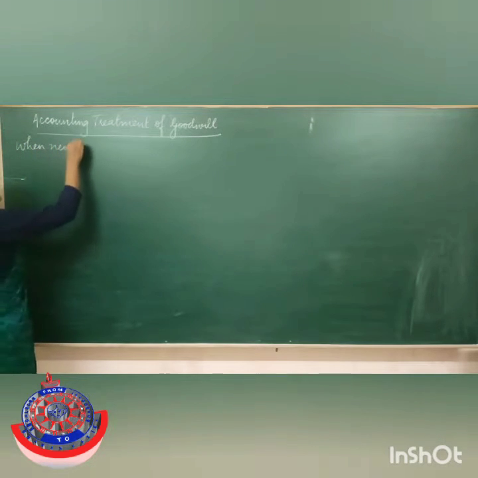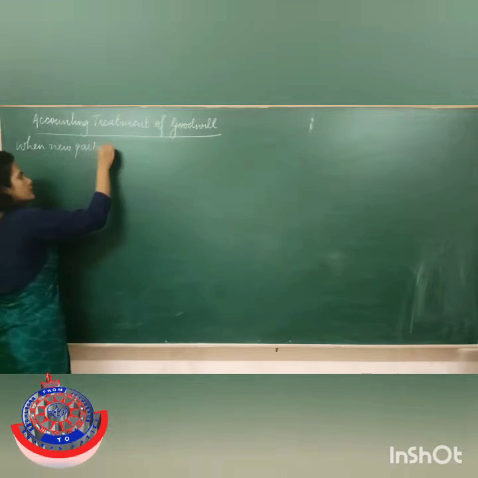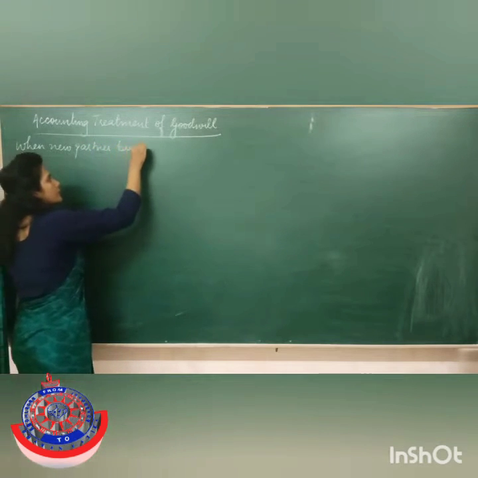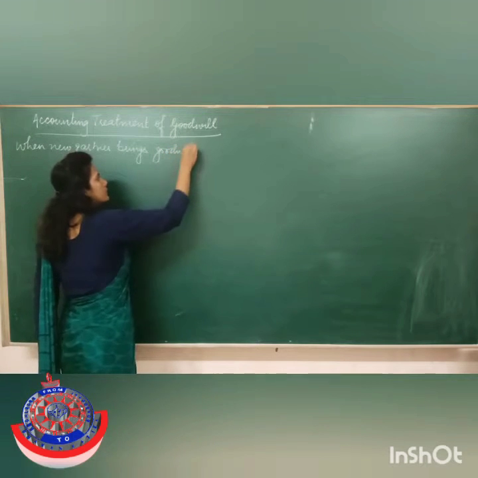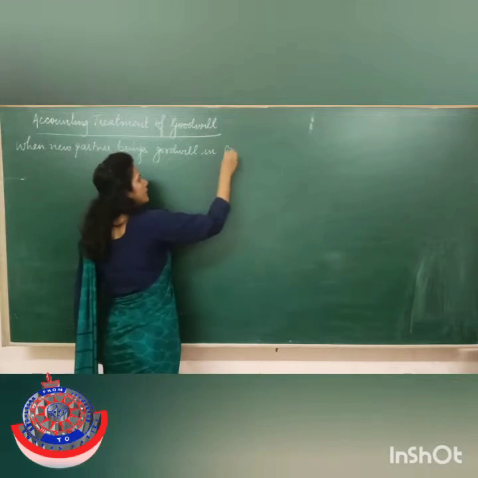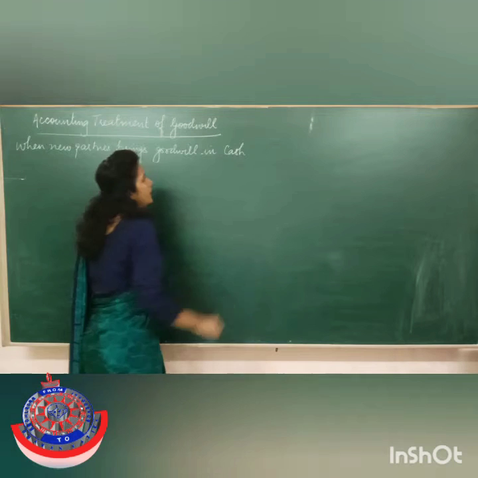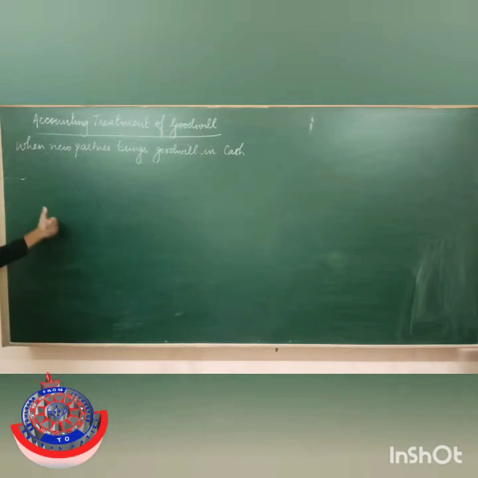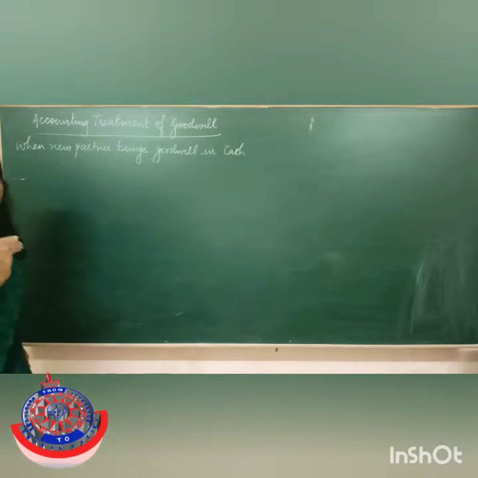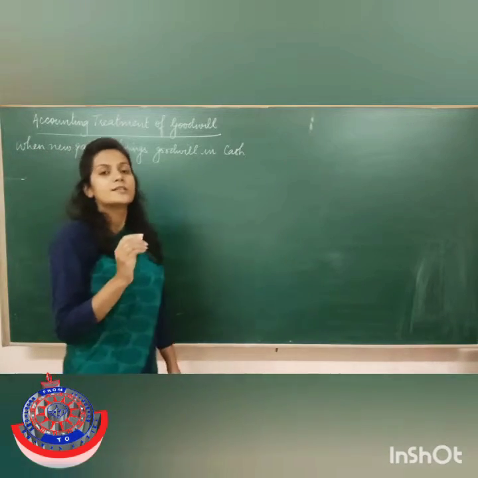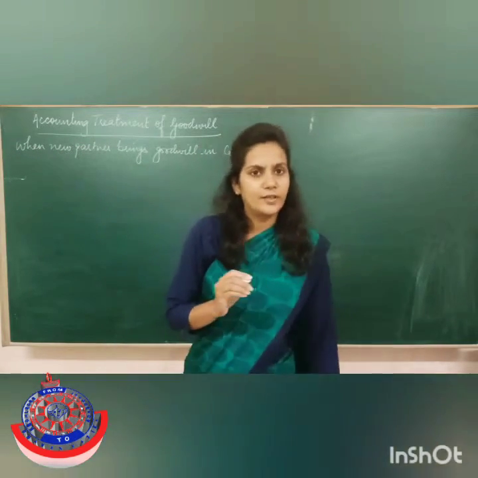brings goodwill in cash. So now this is the case which we need to understand. When the new partner brings goodwill in cash, what entries do we have to pass? First of all, as I told you, whenever a new partner joins the firm, he has to bring some capital as well as goodwill, correct?